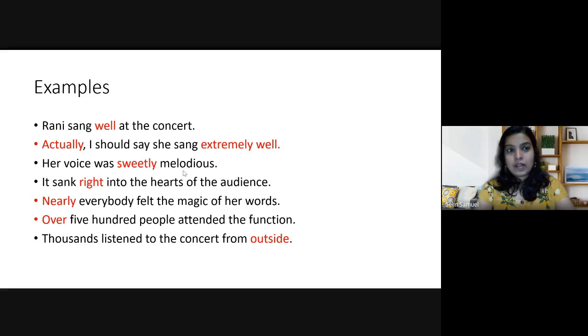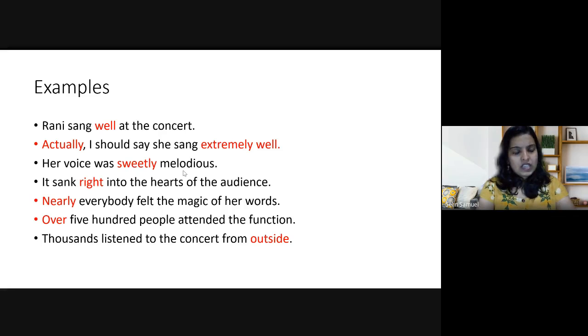Look at the first example. Rani sang well at the concert. So extremely is actually modifying what? The adverb well, and well is what directly modifies the verb sang. All the other adverbs are also modifying the verb sang, but at the same time, more than directly modifying the verb sang, they are modifying some other part in the sentence. So that is the second example. Then just look at the third example.